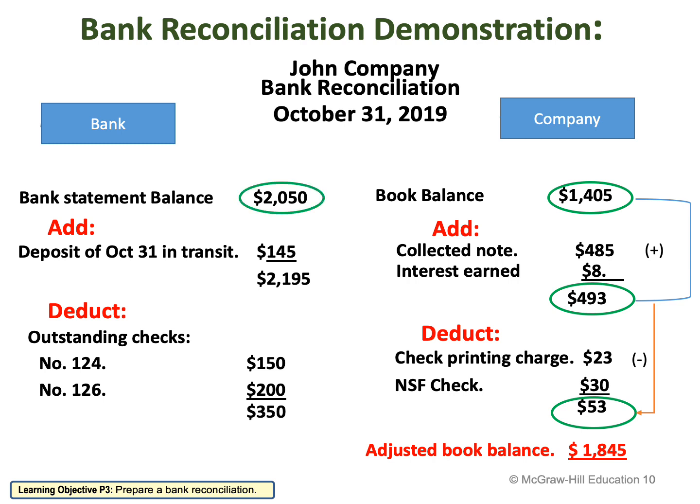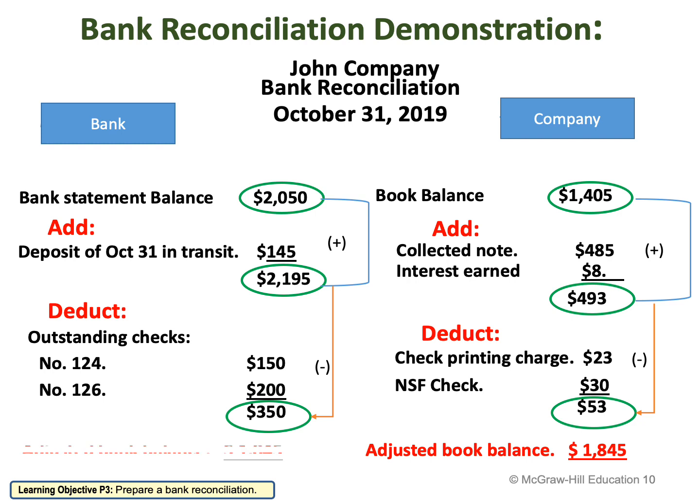So now I'm going to take the 2,050 plus the 145, which gives me 2,195, minus 350, which gives me an adjusted bank balance of 1,845.